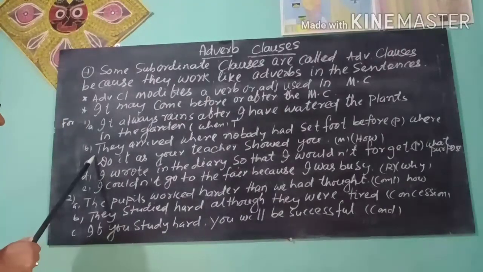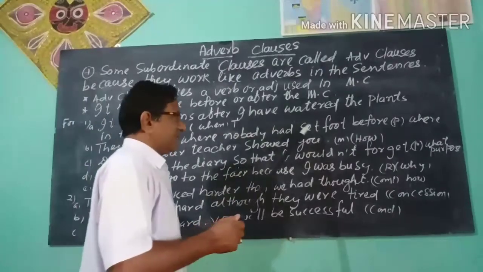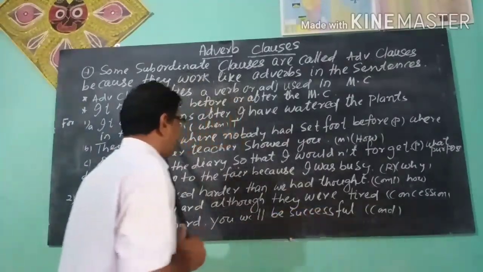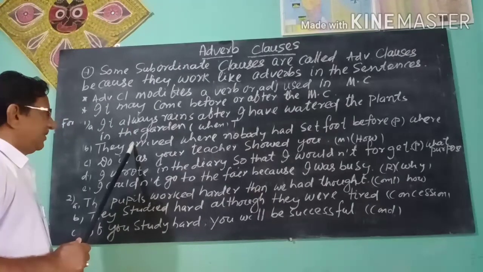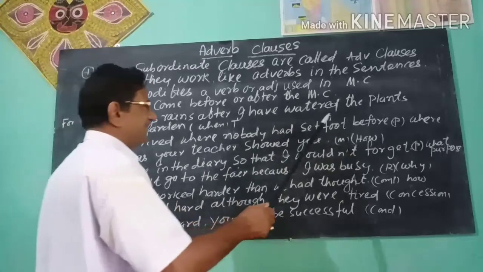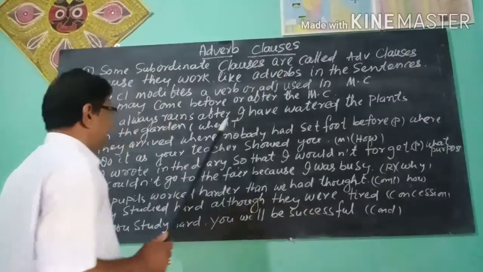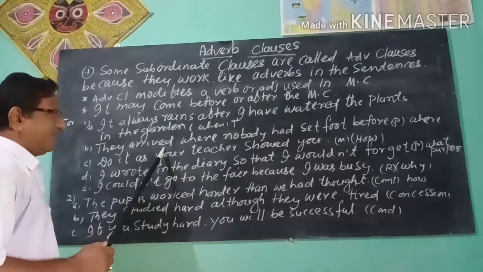Next, they arrived where nobody had set foot before. They arrived where? Where nobody had set foot before. Here, the main clause is they arrived.